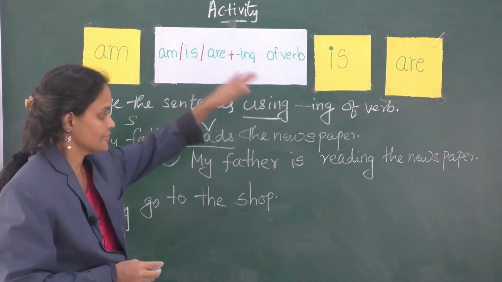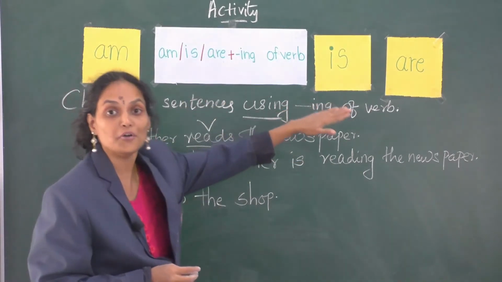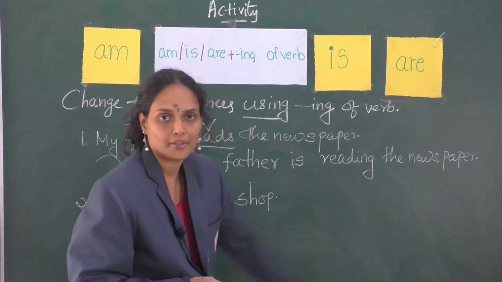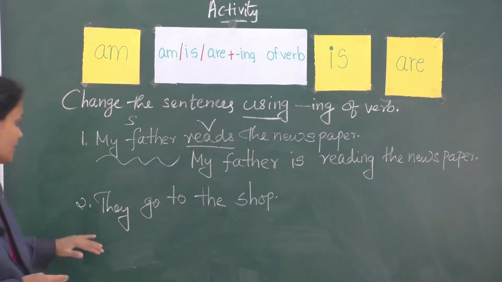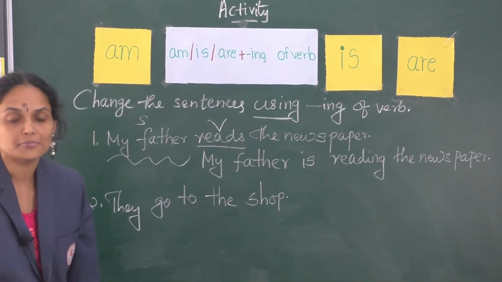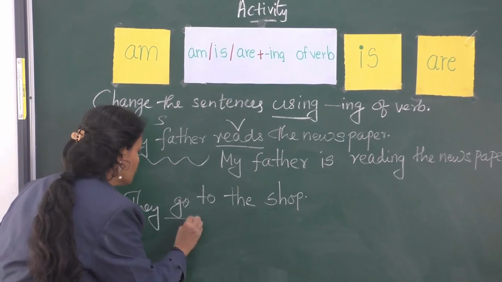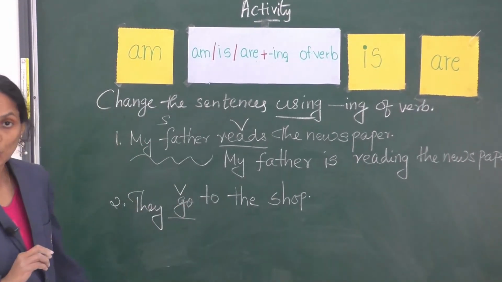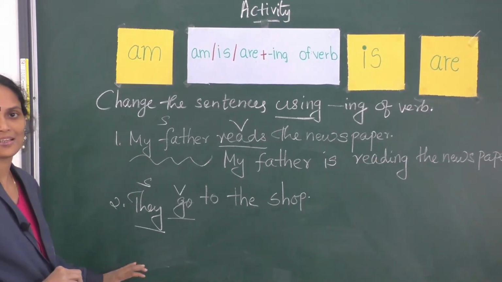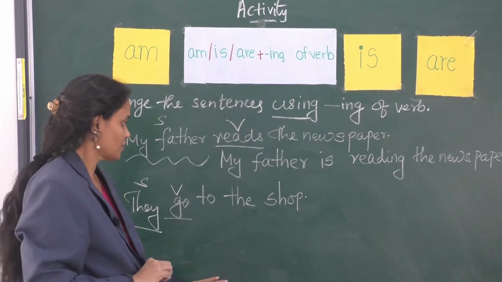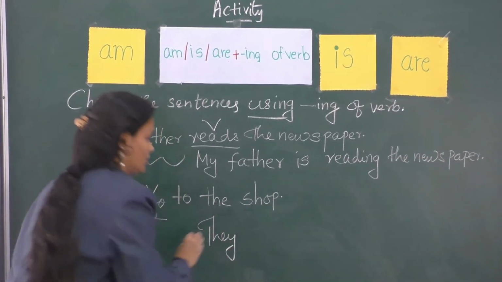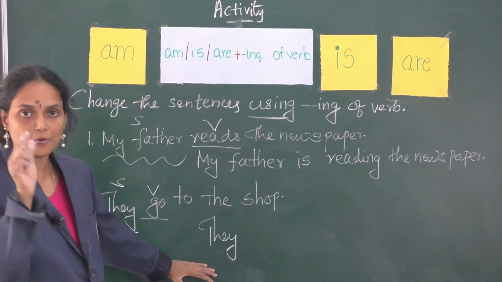Singular subject, singular auxiliary verb, followed by the ing form of the verb, reading. Okay, next another sentence. They go to the shop. Again the verb, the action word, is go. Who? They, the subject. Let me write down the answer here. They is a plural subject.